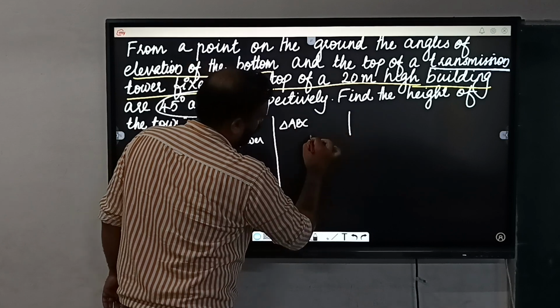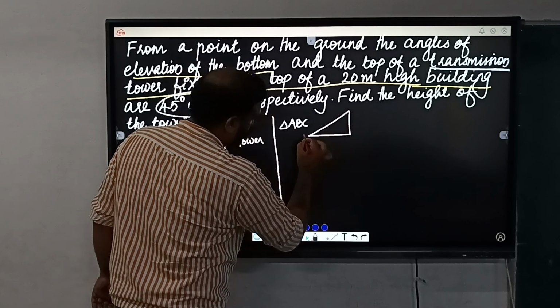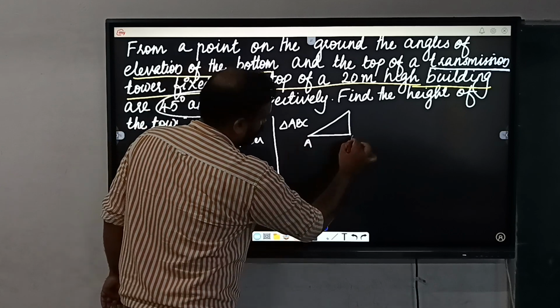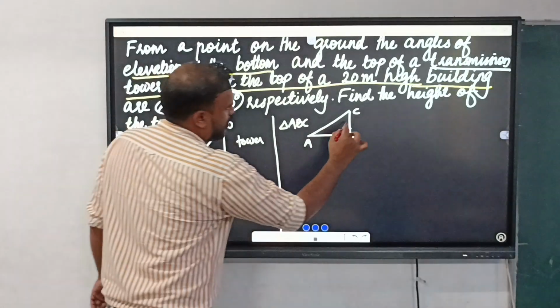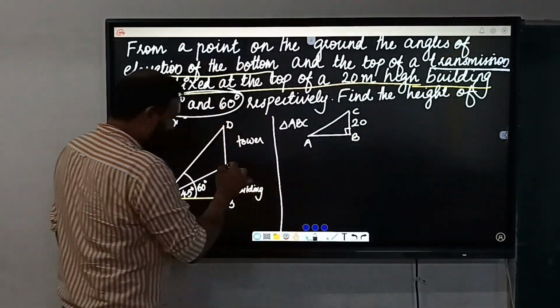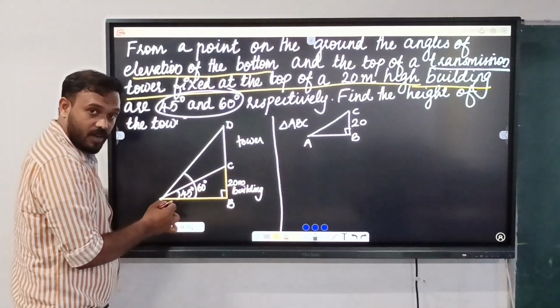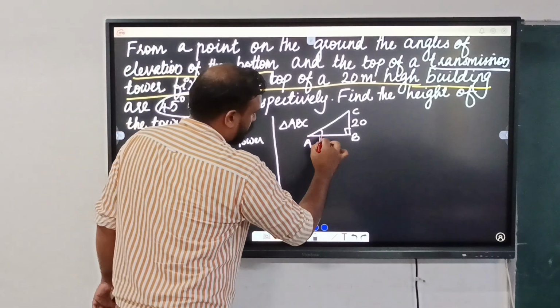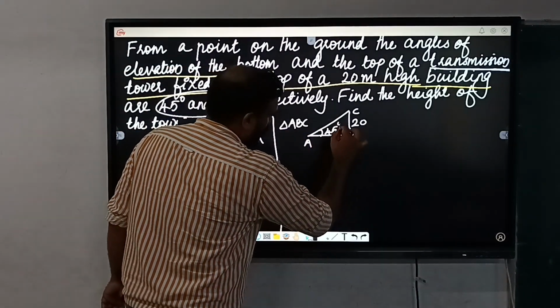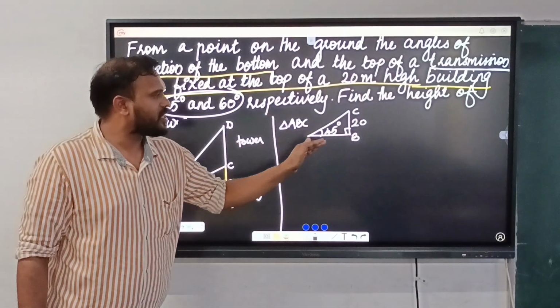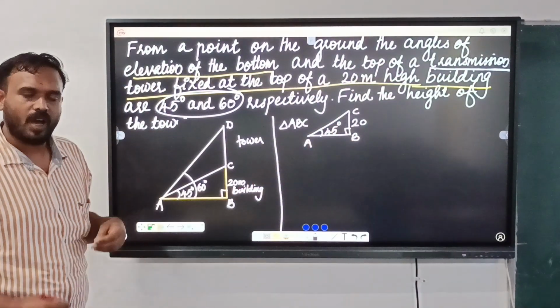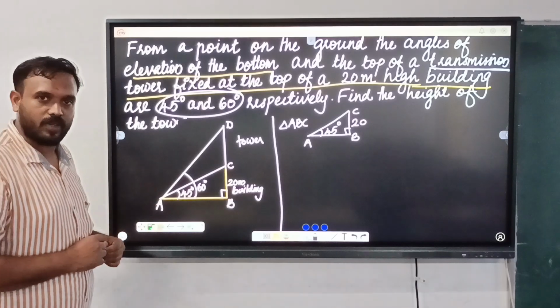Just drawing triangle ABC. And this value, as you know, is 20. And in this triangle ABC, what is this angle? Yes, 45. Then how will you find the value of AB from there?